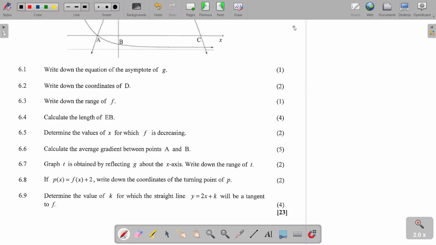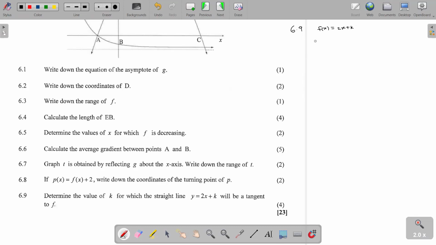Right, on question 6.9, the first method that you can use, we want you to determine the value of k for which this straight line will be tangent to f. So the equation f(x) equal to 2x plus k must have one repeated root for it to be a tangent.